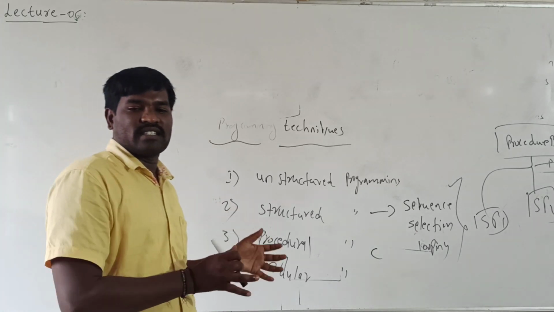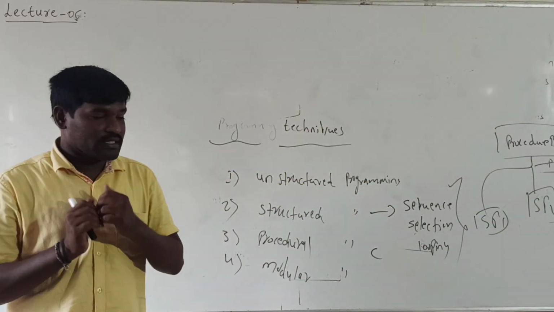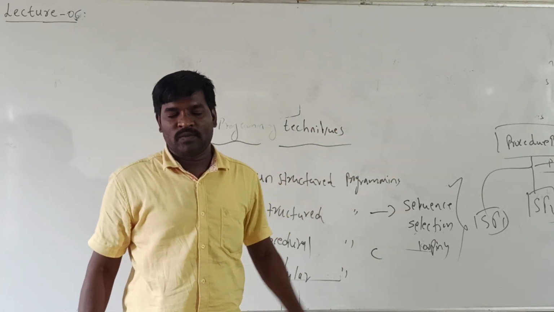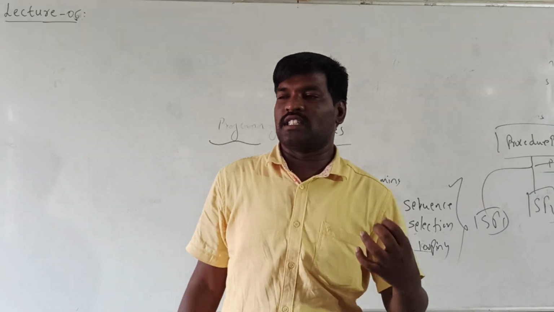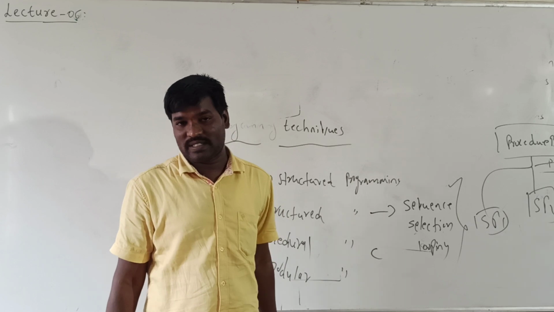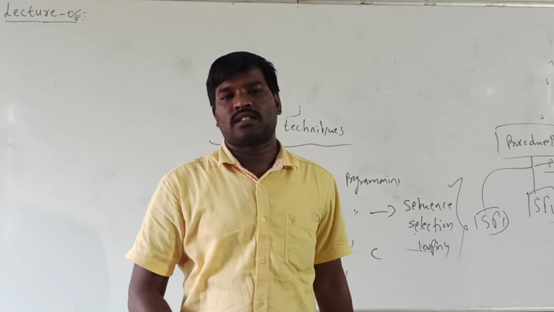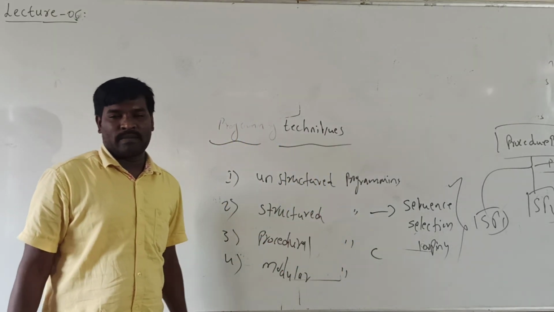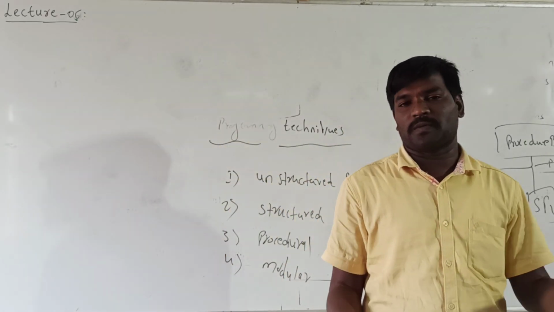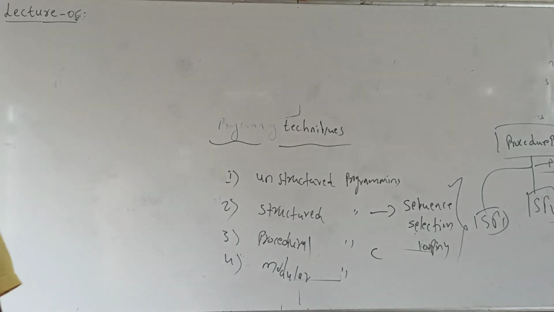For example, the algorithm is a step-by-step procedure to solve the problem. In the same way, procedural program is related to the algorithm. If we learn the algorithm, we can easily understand the procedural programming technique, that is C language. With the help of algorithm, you construct some programs, that is nothing but procedural programming. It consists of main procedure and sub procedure. With the help of procedures we construct the program. So that is nothing but procedural programming.